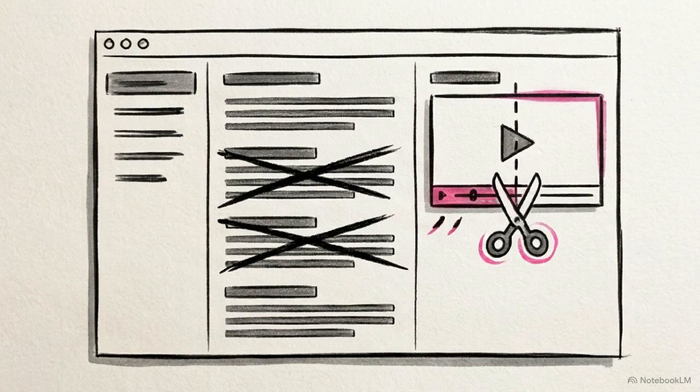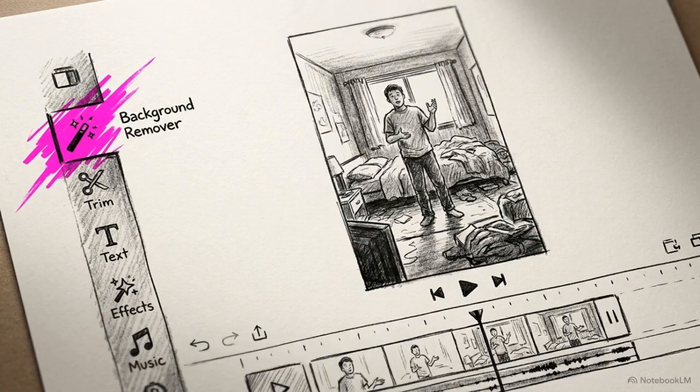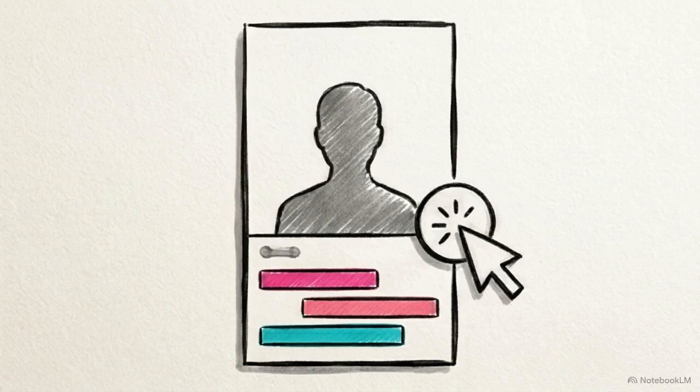Look at this Descript interface. This software turns video editing into text editing. You simply read the transcript, highlight the dead air or boring sections, hit delete, and the video cuts itself automatically. Once you have your clean cuts, you bring them into Canva Video. This interface shows how a single click removes the background, instantly isolating the speaker. From there, the tool auto-generates dynamic captions right on top of the vertical frame.